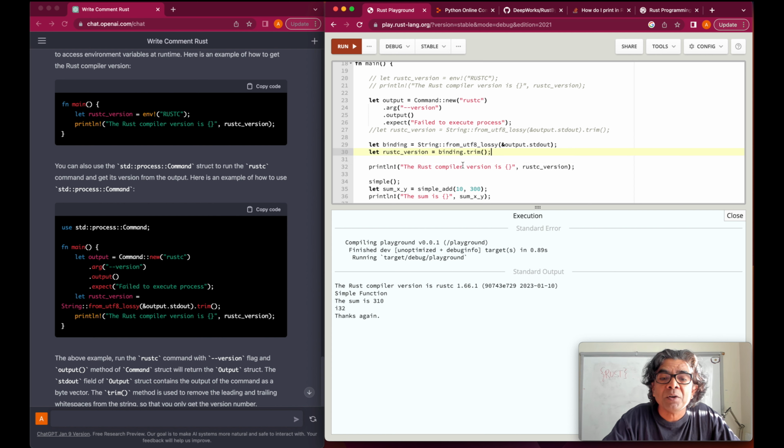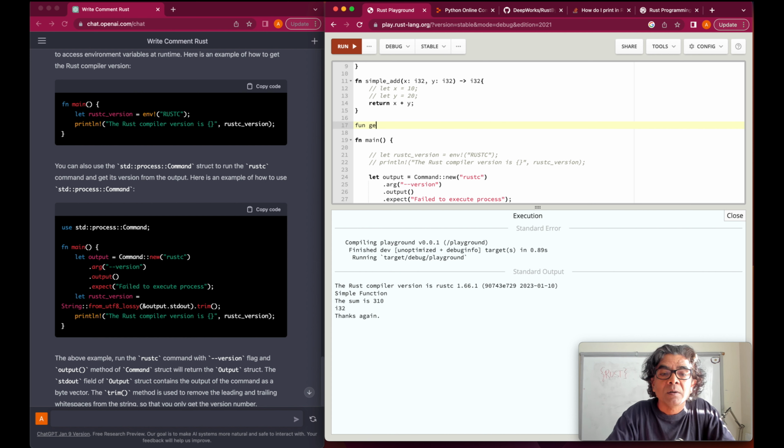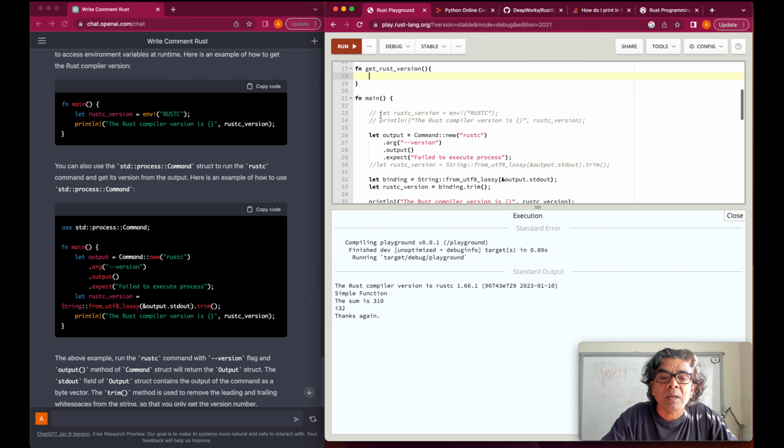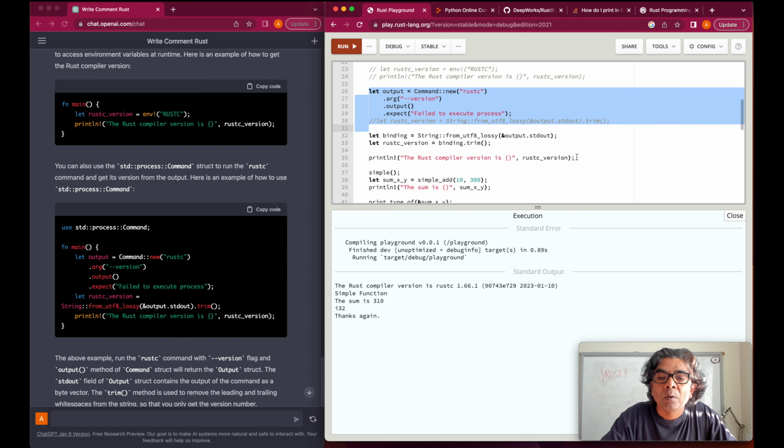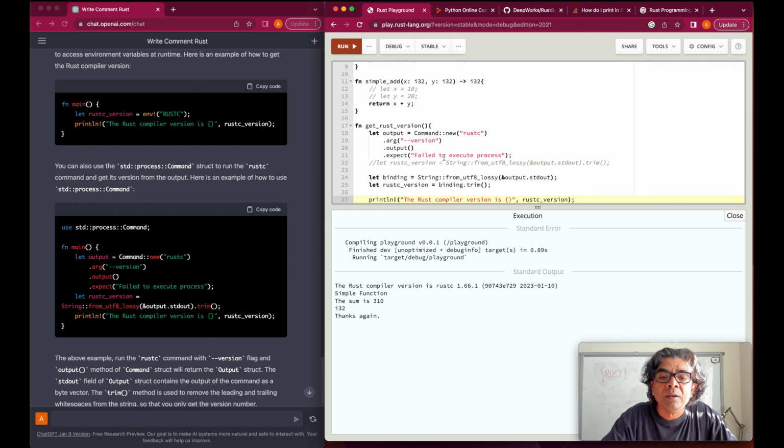So if we would want to take this whole method and convert this into how to get the version, you could say here function get_rust_version, and it's an empty function, for example, and take this whole code all the way here, write it here.